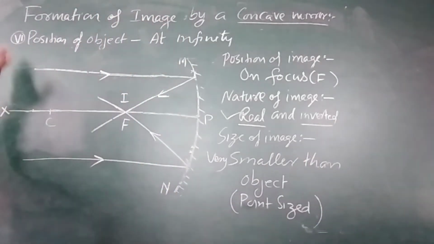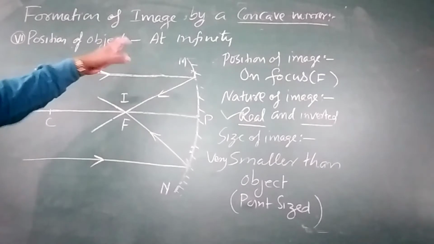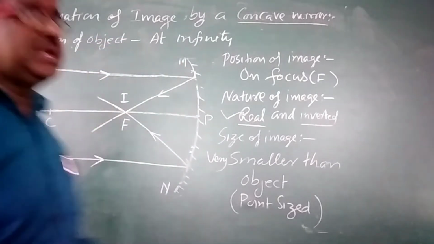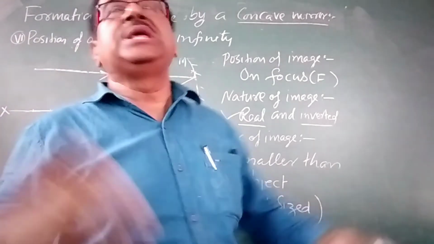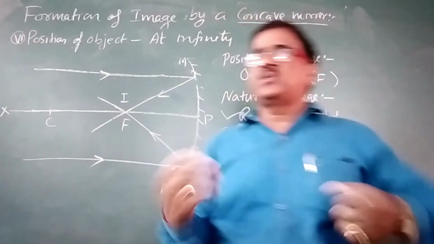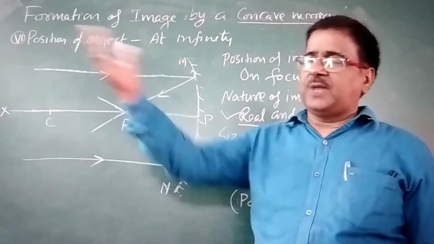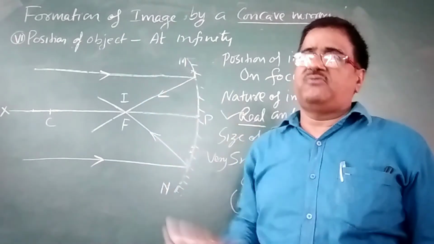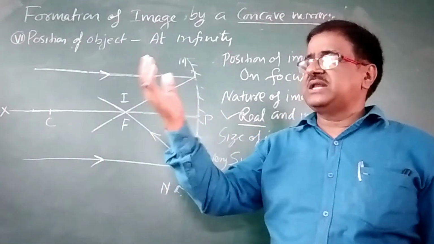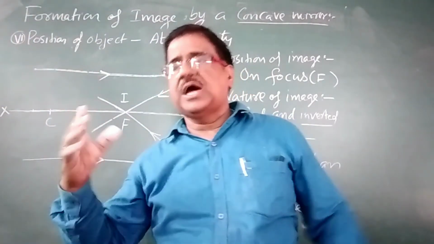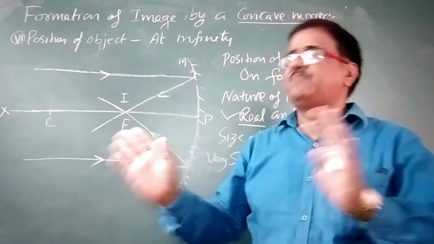Now come to the sixth position, of the object at infinity. The object is taken at infinity. So my dear student, one thing you have to remember: if the object is at infinity, then what will happen? All the light rays coming from the object will be parallel among themselves. जितने भी लाइट रे इनफाइनाइट पे ऑब्जेक्ट से आएंगे तो सभी लाइट रेज आपस में पैरेलल होंगे.